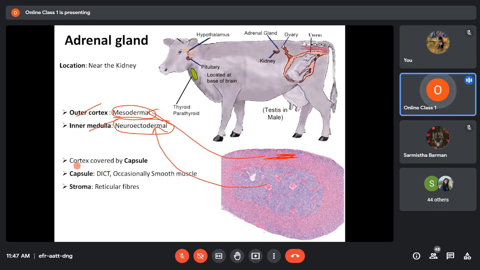Now the cortex of the adrenal gland is covered by a capsule. You will have a connective tissue capsule here, and that capsule is made up of dense irregular connective tissue with occasional smooth muscle. That means not only connective tissue fibers will be there, you may find one or two smooth muscle cells also in the capsule. And the stroma, that is the supporting fibers here, is mainly made up of reticular fibers.